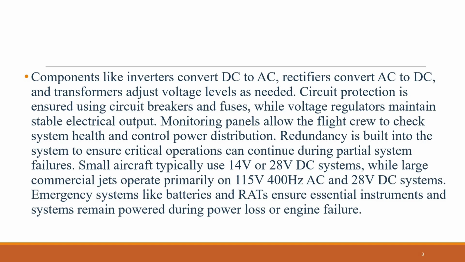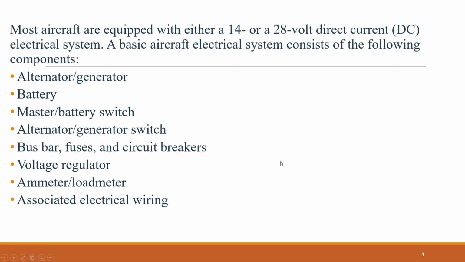Small aircraft typically use 14-volt or 28-volt DC systems, while large commercial jets operate primarily on 115-volt 400 Hz AC and 28-volt DC systems. Emergency systems like batteries and RATs ensure essential instruments and systems remain powered during power loss or engine failure. Most aircraft are equipped with either a 14 or a 28-volt direct current DC electrical system.